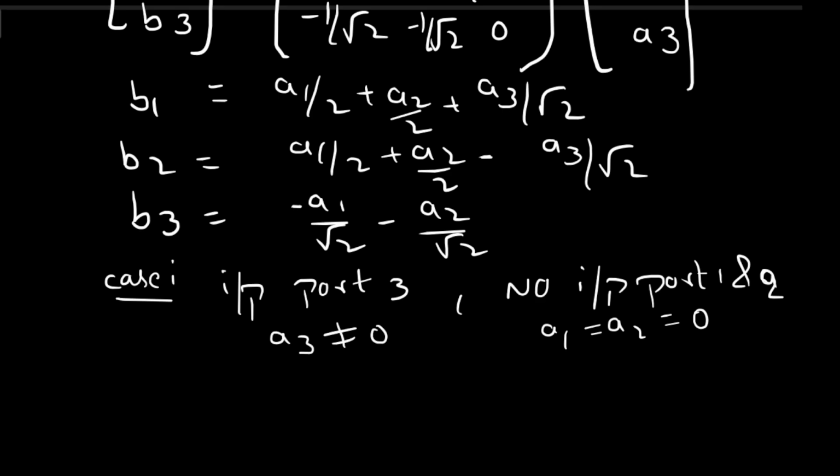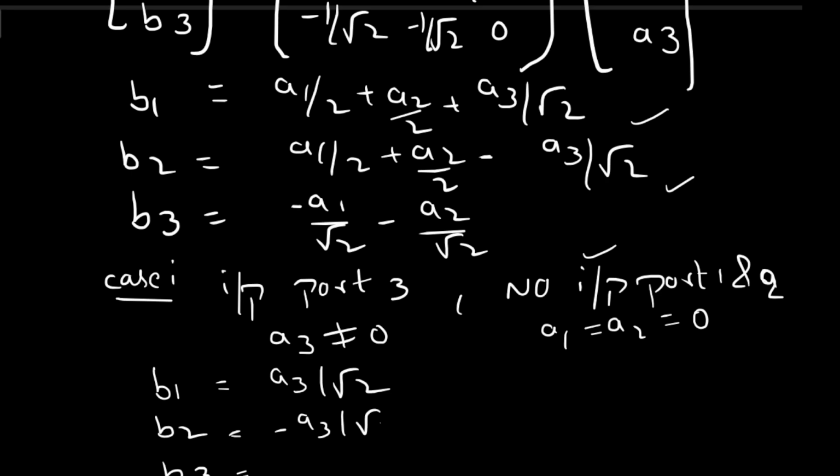Now substitute these values in the above equations and find B1, B2 and B3. So B1 equals A3 by root 2, B2 equals minus A3 by root 2 and B3 equals 0.